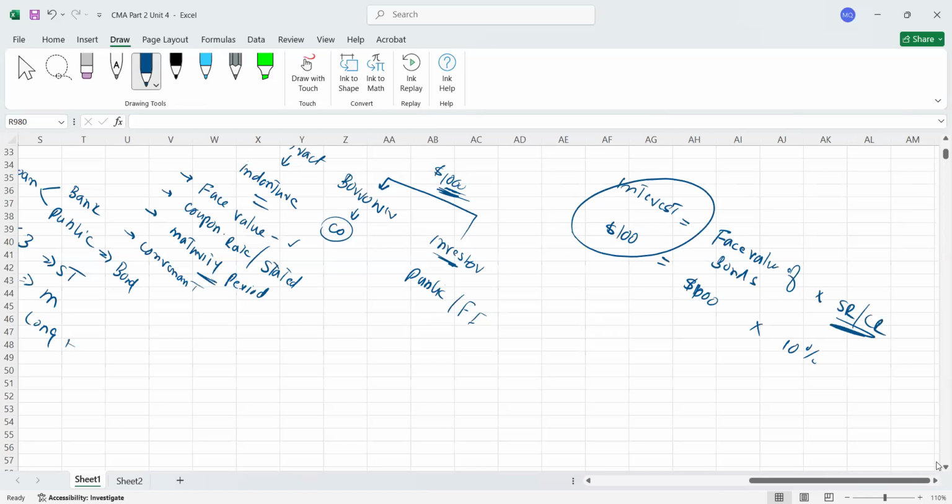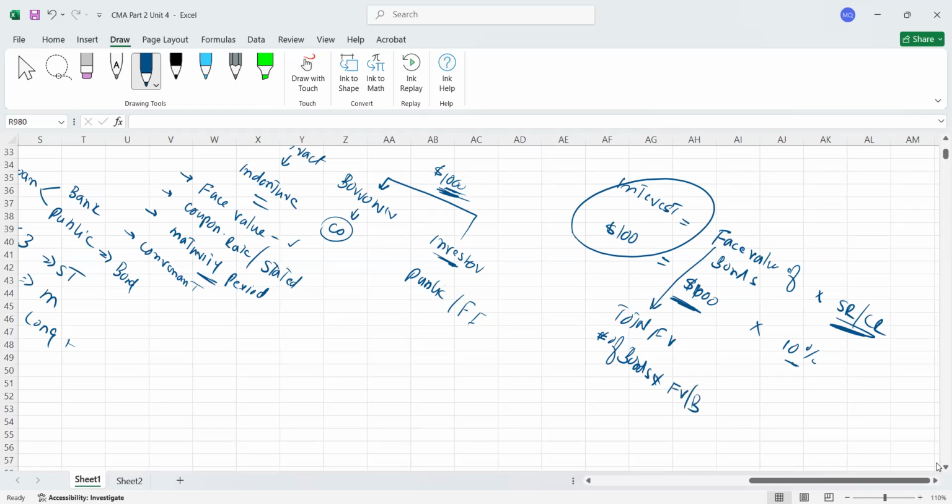Okay, so interest is always calculated on the face value. And number two, if you will notice here, I have used the face value of one bond and I multiply it with the 10%. But if you take the total face value, how will you calculate it? You need the number of bonds, and you will multiply the number of bonds with the face value per bond.